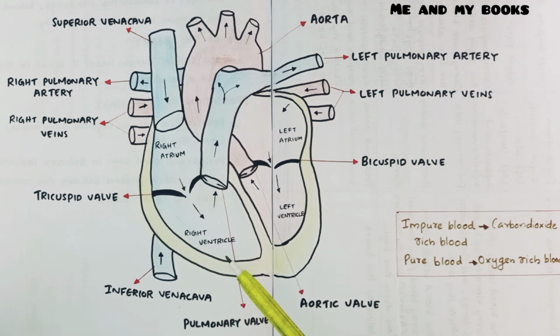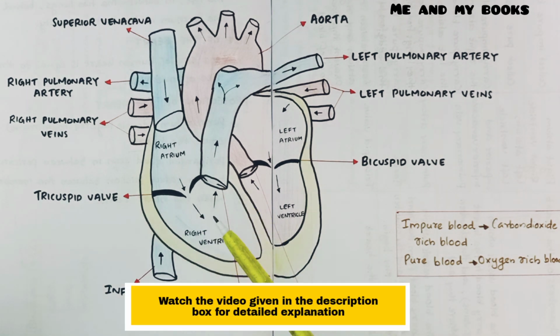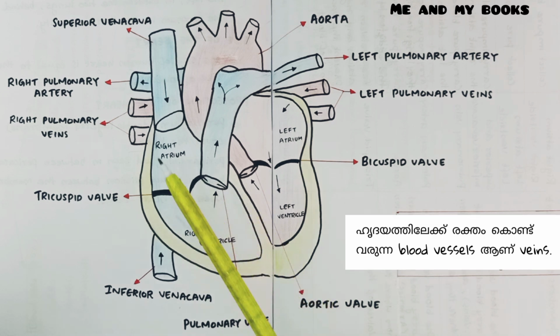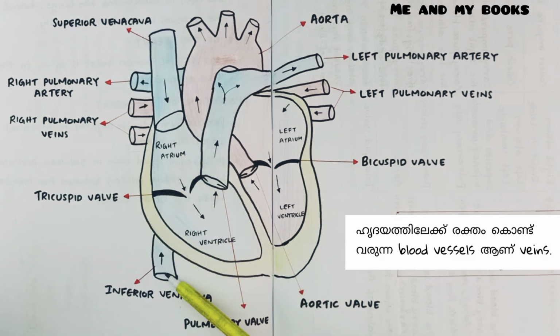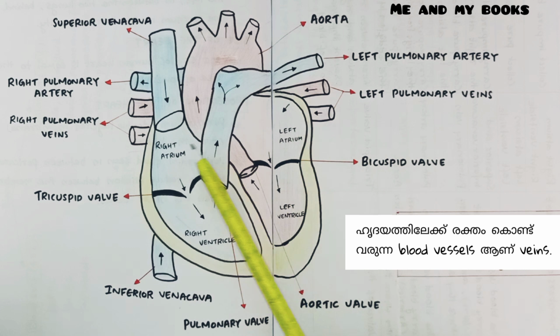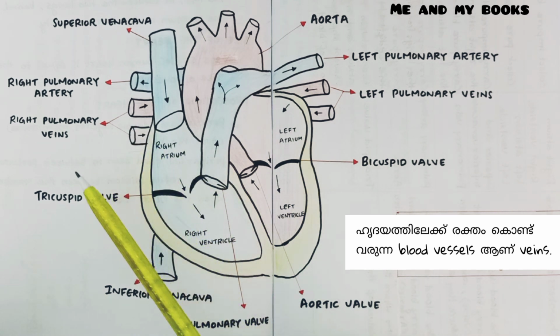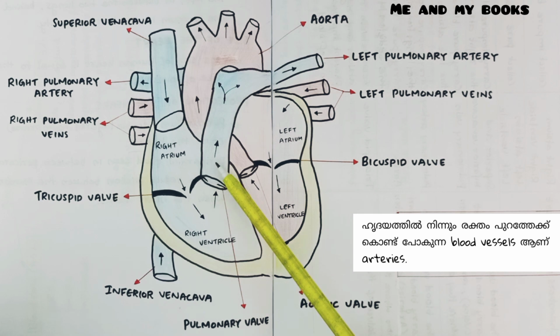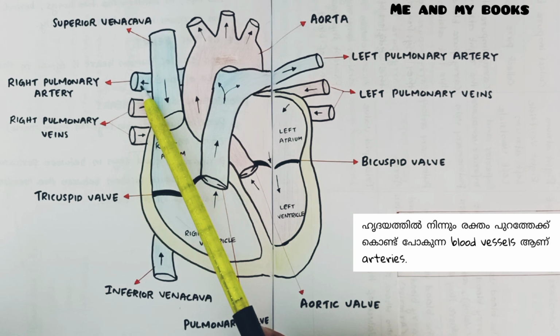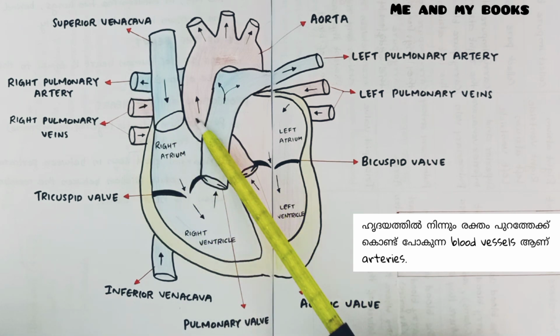Now, structure of the heart. This is the section of our heart. And our heart has 4 chambers. The name of these 4 chambers are, first one, right atrium, right ventricle, left atrium, left ventricle. And the veins present in our heart are superior vena cava, inferior vena cava, pulmonary vein. It has left branch and right branch. So these are the veins present in our heart, and arteries present in our heart are pulmonary artery. This is the left branch and this is the right branch. Another artery present in our heart is aorta.